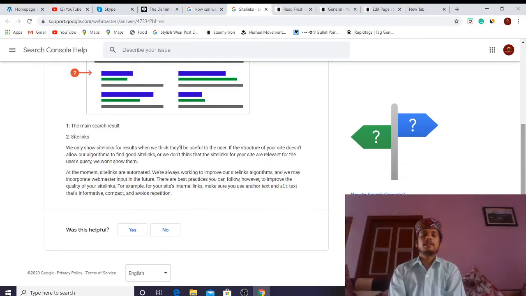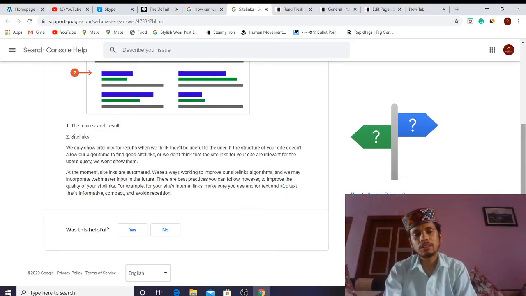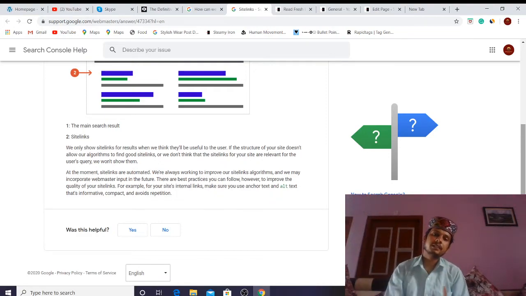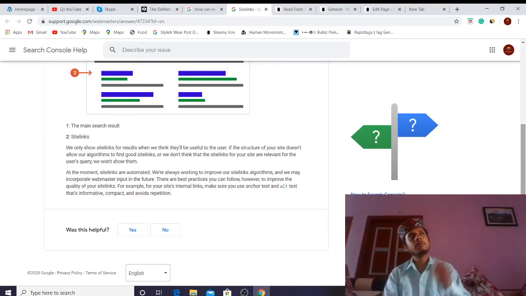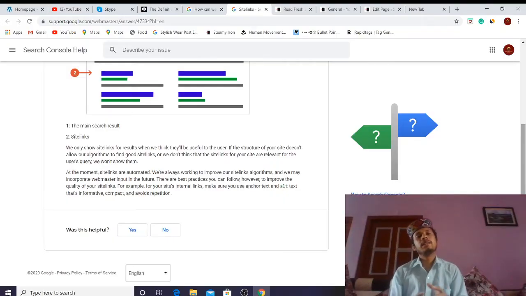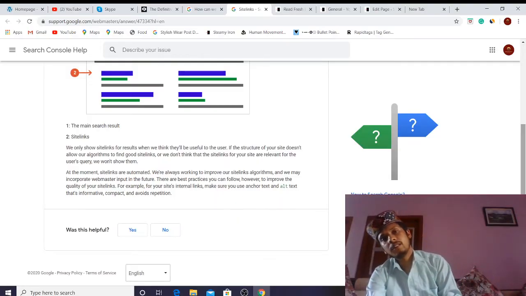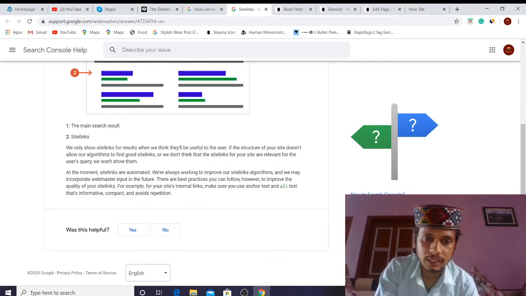So what Google is telling us is that if our website structure is not good according to their algorithm and they cannot find some good site links, they are not going to show them. What we have recently done in the Yoast SEO is provide information that will also help Google find more about our website. Once my website is on top, they will find which pages are present, and what information I have provided to Yoast will also be visible to Google, and they are probably going to show it if they find it relevant. And to make it relevant is my duty if I am optimizing the website.